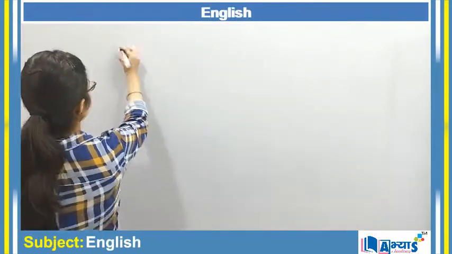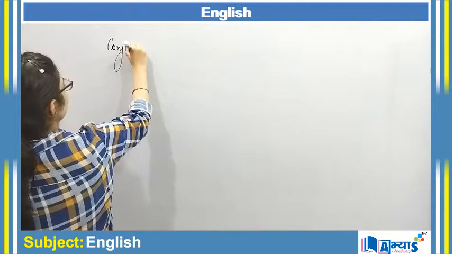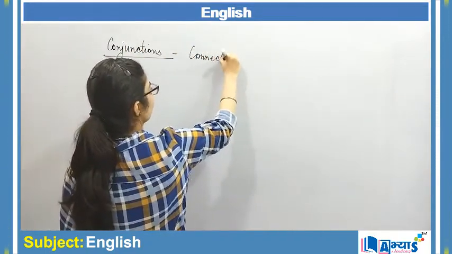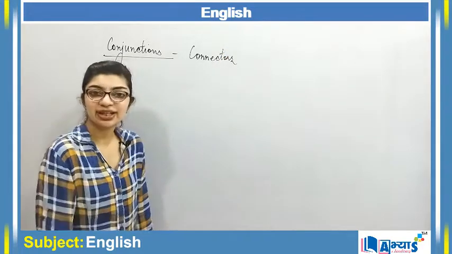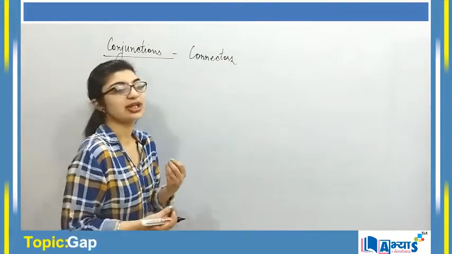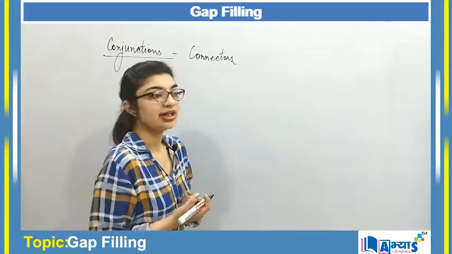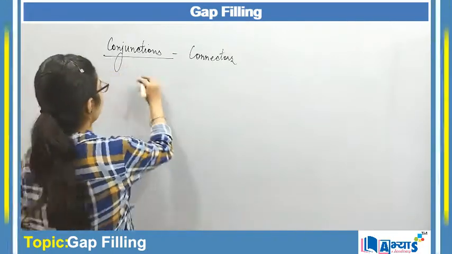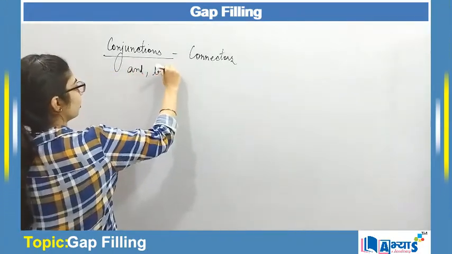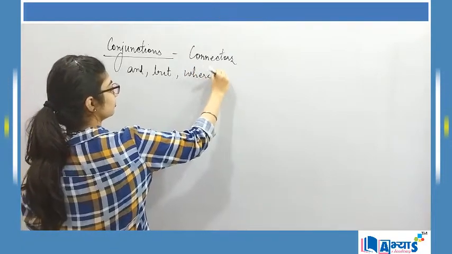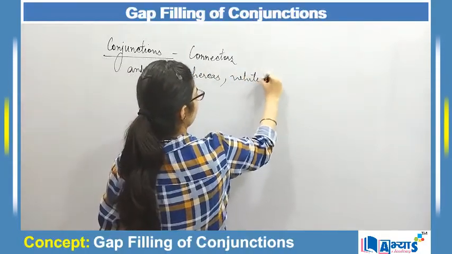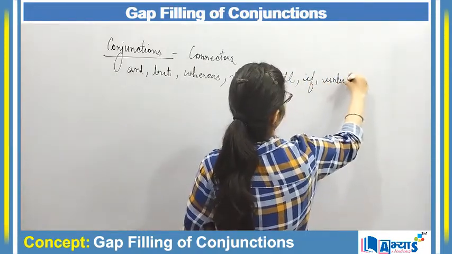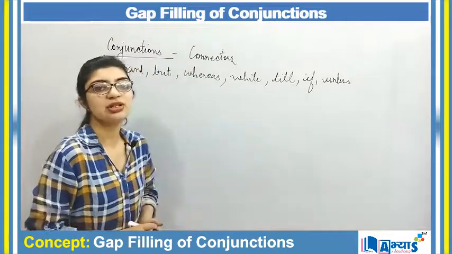So I can define conjunctions as connectors as well, because basically they are used for connecting our thoughts, our actions, ideas, nouns, etc. And some important conjunctions, or some examples of conjunctions, are and, but, whereas, while, till, if, unless. These are some of the examples of conjunctions.